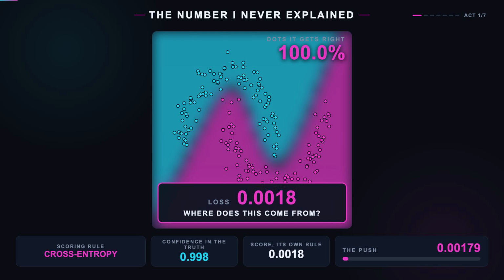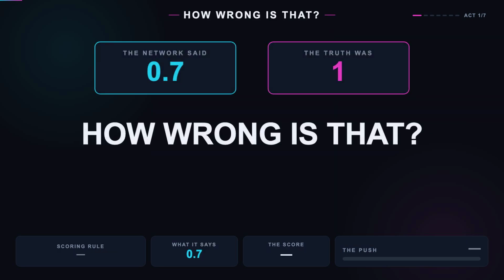I have called it the loss. I have told you that smaller is better. I have never once told you where it comes from. So here is the whole problem in one question. The network says 0.7. The right answer is 1.